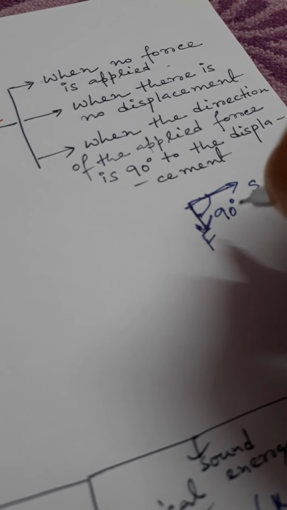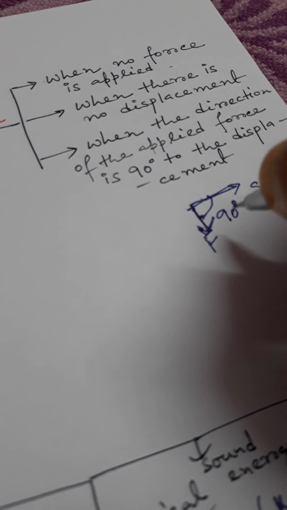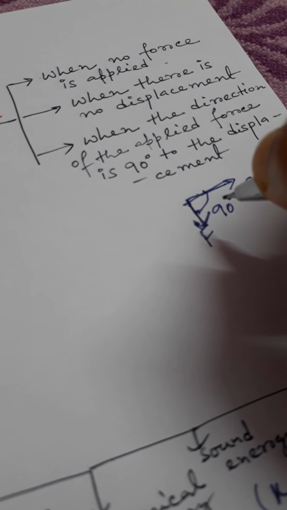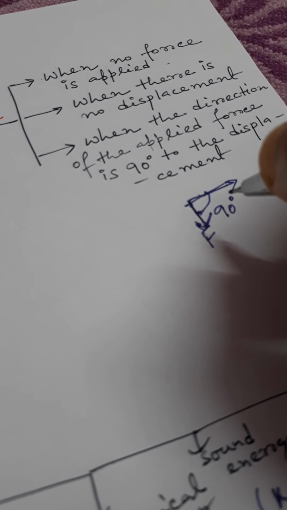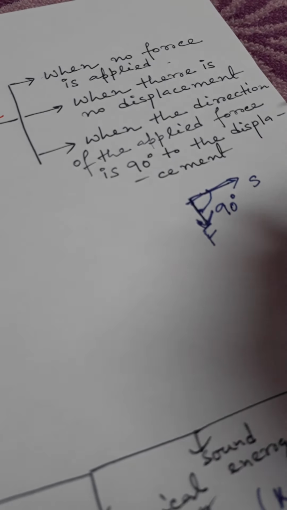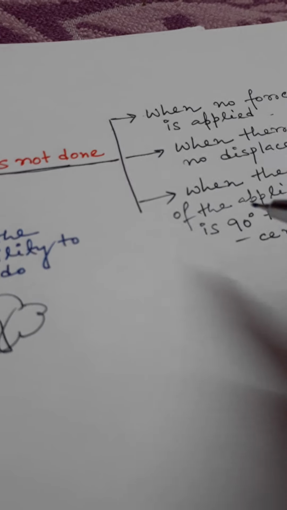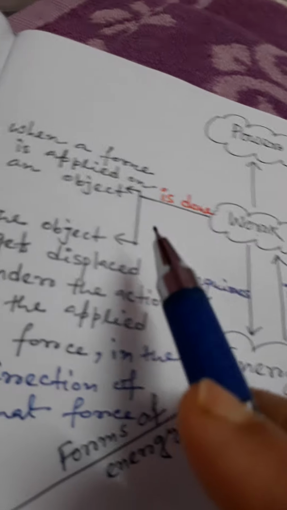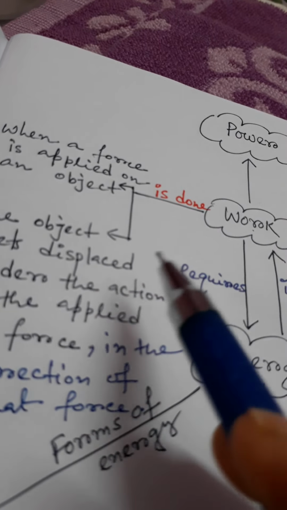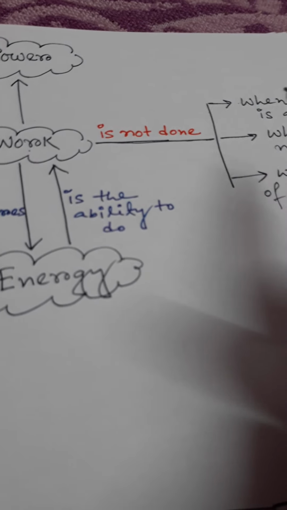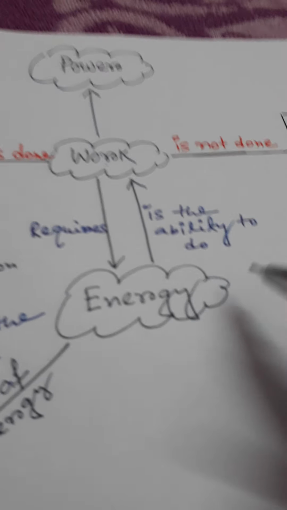So when the direction of the applied force is 90 degrees to the displacement, we also say that no work is done. Okay, so these are the conditions of work done, and these are the conditions of no work done.